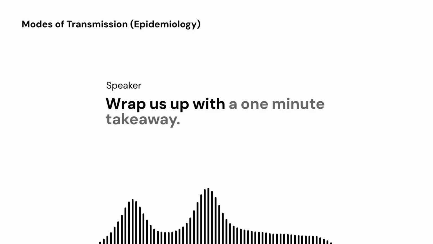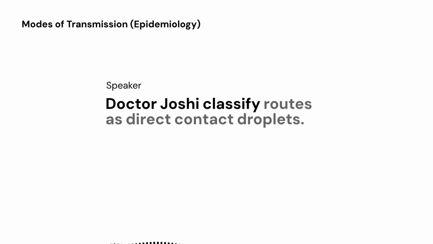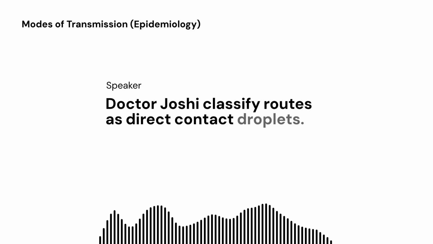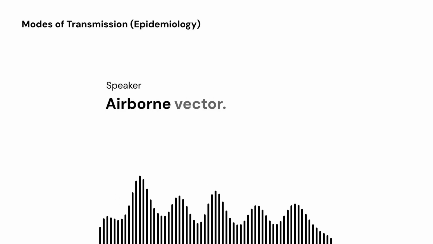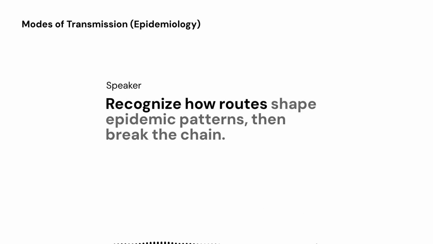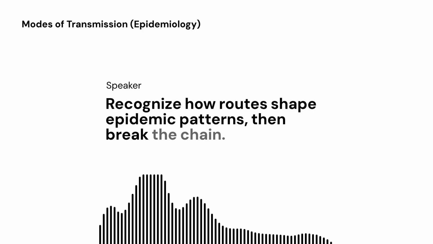Perfect. Wrap us up with a 1-minute takeaway, Dr. Joshi. Classify routes as direct: contact, droplets, inoculation, vertical; or indirect: vehicle, airborne, vector. Recognize how routes shape epidemic patterns, then break the chain.